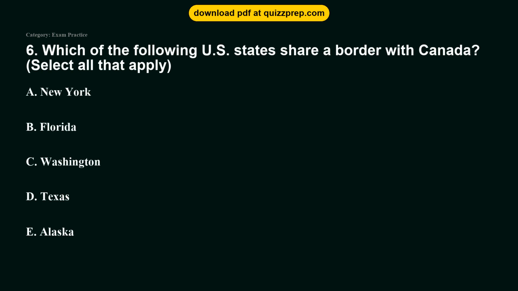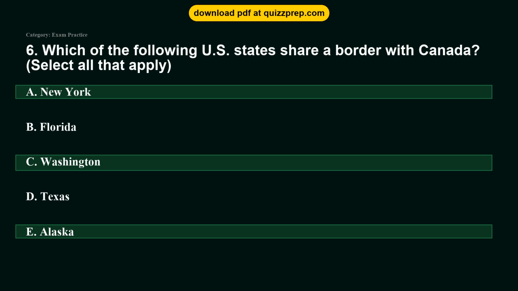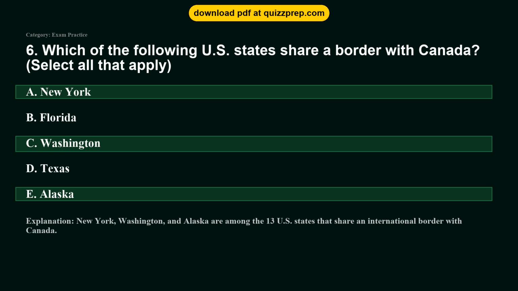Question 6. Which of the following U.S. states share a border with Canada? Option A. New York. Option B. Florida. Option C. Washington. Option D. Texas. Option E. Alaska. The correct answers are options A, C, and E. New York, Washington, Alaska. New York, Washington, and Alaska are among the 13 U.S. states that share an international border with Canada.